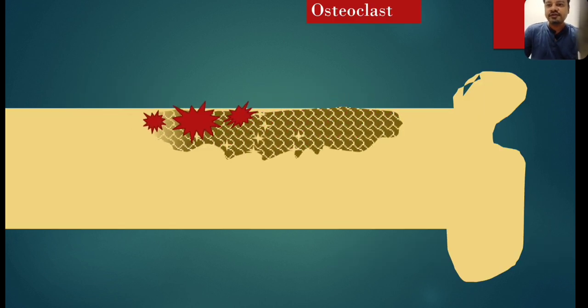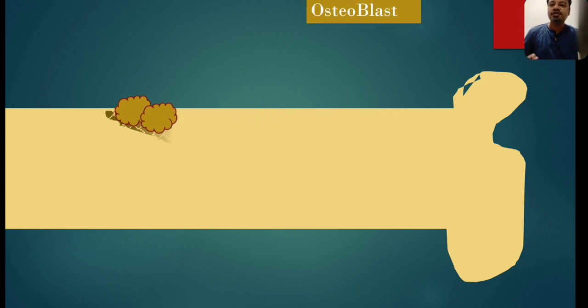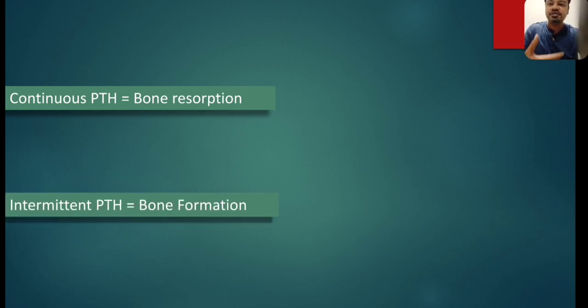So osteoclast activation leads to bone resorption, and if the PTH is not continuous, then it is followed by stimulation of osteoblast and laying down of new bone. So continuous PTH, bone resorption; intermittent PTH, the overall effect is bone formation.